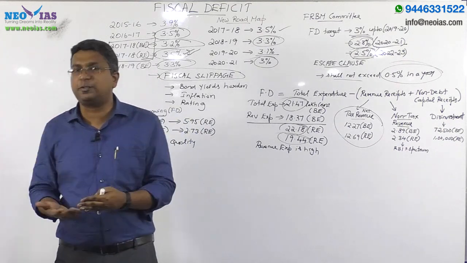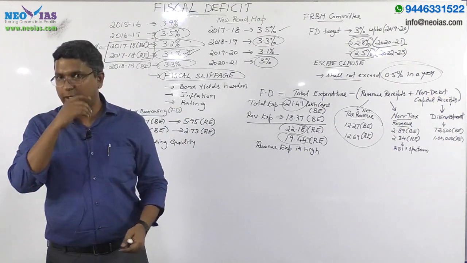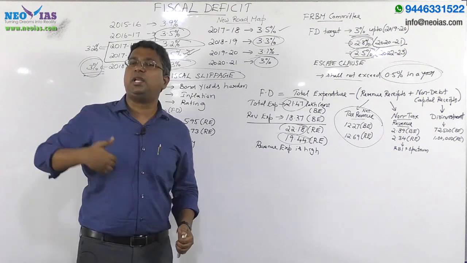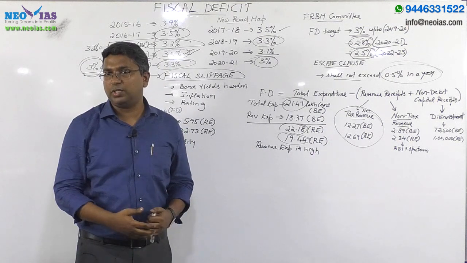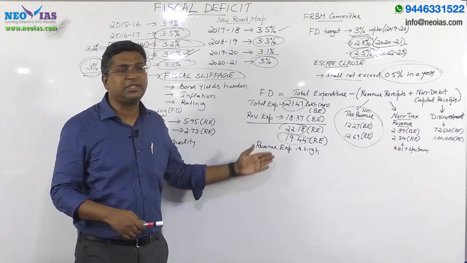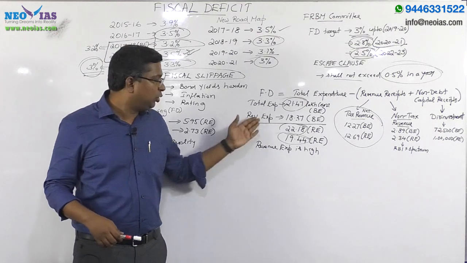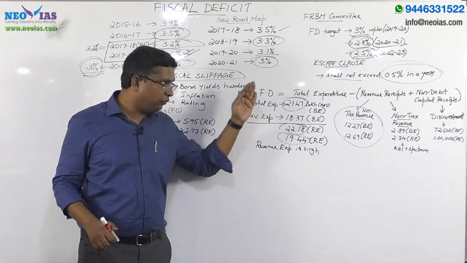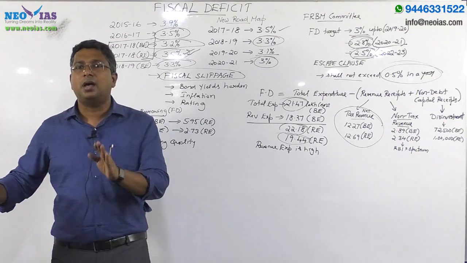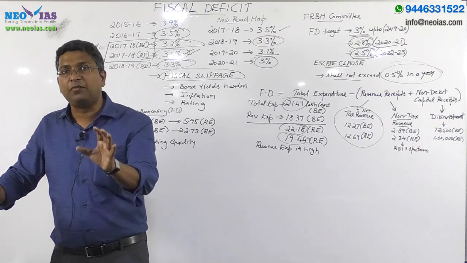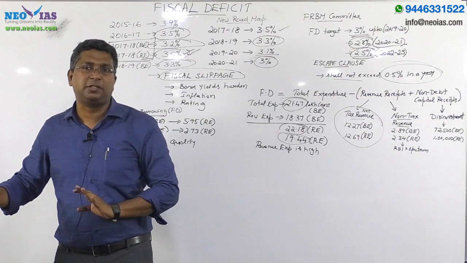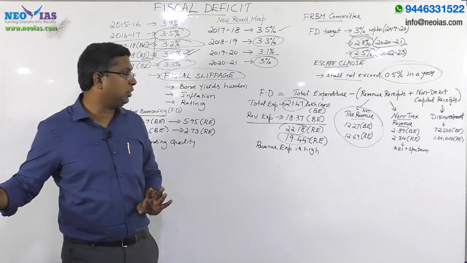Capital expenditure is a quality expenditure, which will bring return to the economy, which will bring investment as well as higher growth to the economy. So that has not happened because of this high fiscal deficit. Okay, so that one point you keep in mind. One of the reasons for high fiscal deficit is high expenditure, mainly from the revenue expenditure, not from the capital expenditure. So that's a very important point you need to note down.